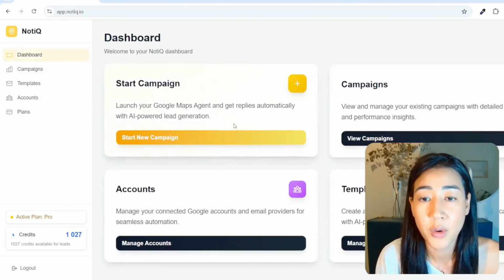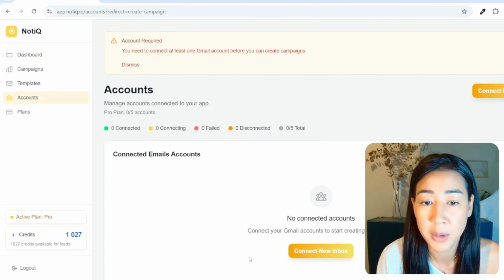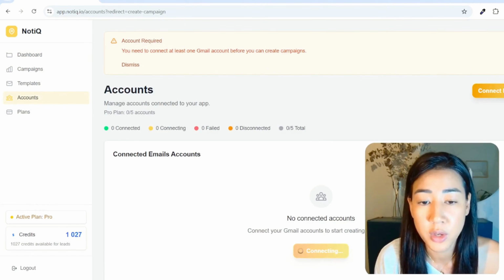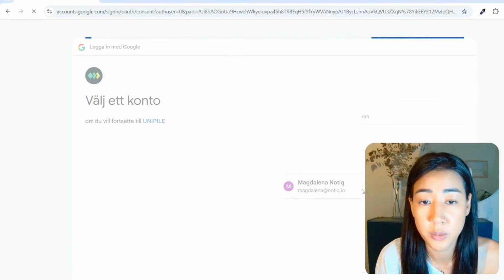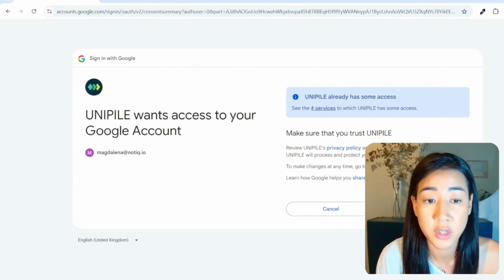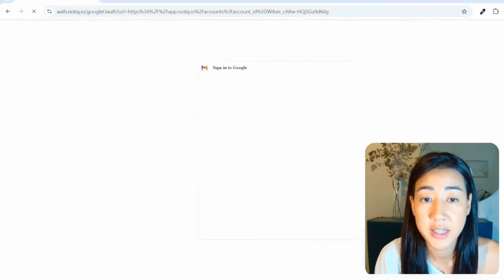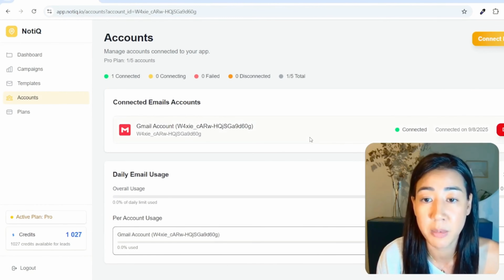So this is how easy it is to start a new campaign. All you have to do is start a campaign, and you're going to connect your new inbox here, and you're going to be directed to the account that you want to connect to NotiQ. So here we're going to choose the right inbox that you want to connect, and what we're doing here is that we're using Unipile for the sending part. So here you just choose continue, and that's how easy it is to connect your Gmail to NotiQ. And so now you have the Gmail account right here.